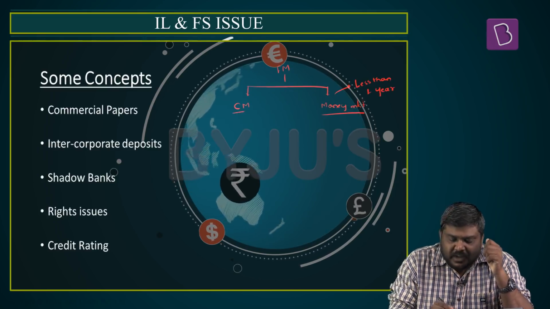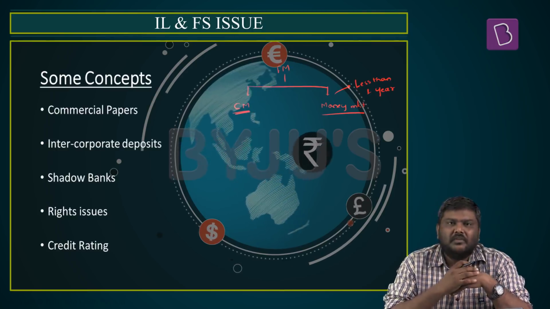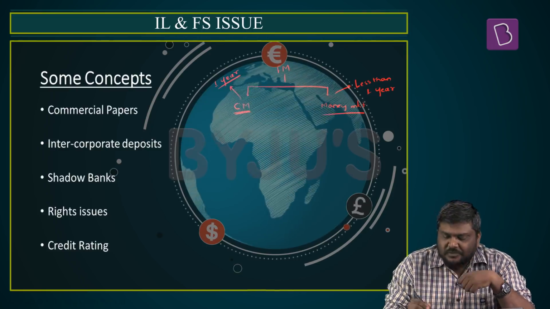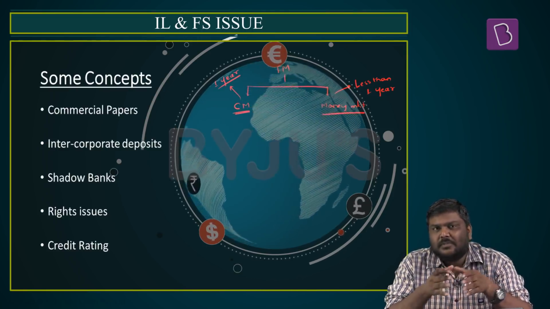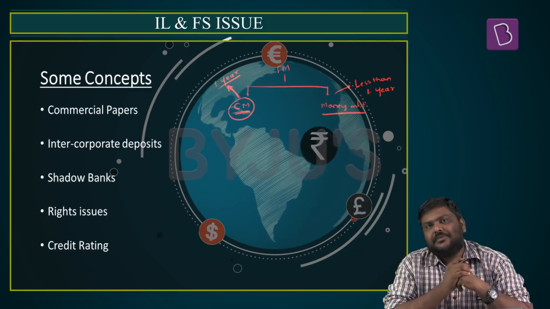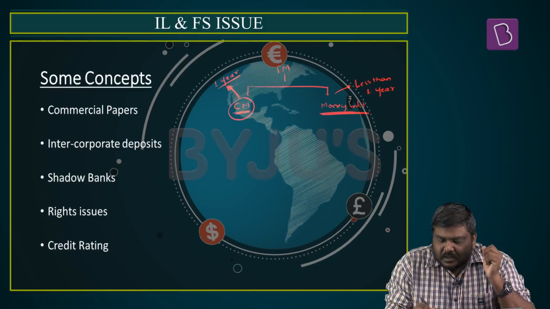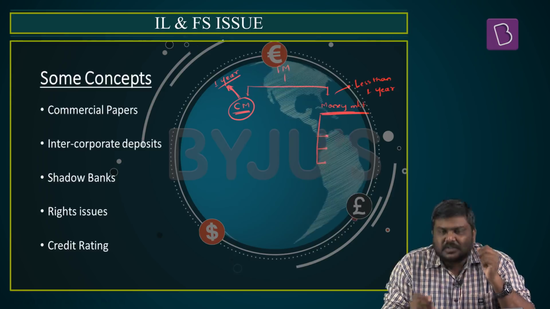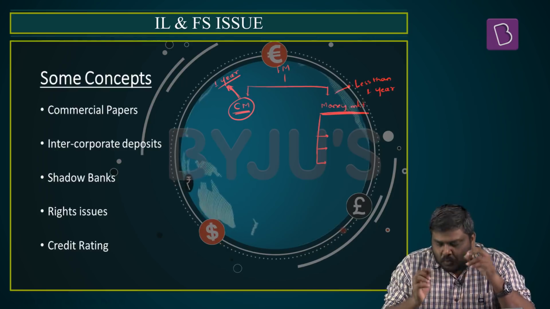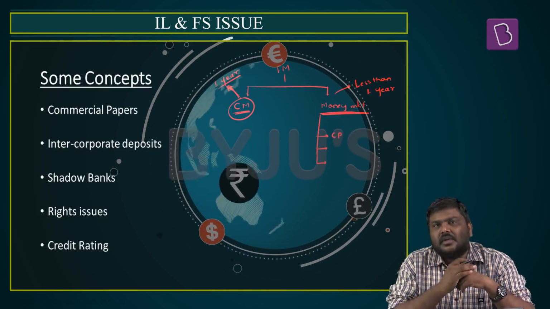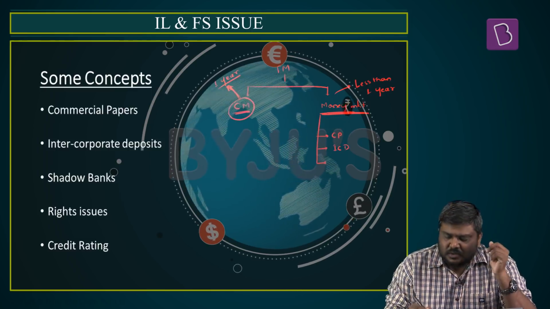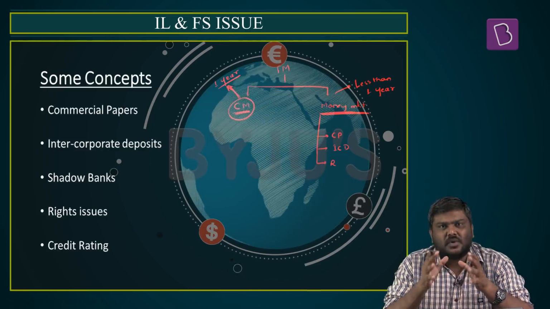Whereas in case of a capital market, the lending or borrowing will happen for a period of more than 1 year. Or else they will also mention that in case of money market, the capital flows will happen for a period up to 1 year, whereas in case of a capital market, it will be more than 1 year. But in case of money market, there are various other instruments which are issued. That is the scope of this particular discussion. In case of money market, one instrument is commercial paper, another instrument is intercorporate deposits, and some of the other instruments are repo rates, reverse repo rates, so on and so forth.